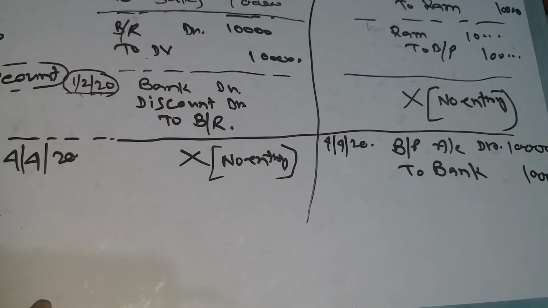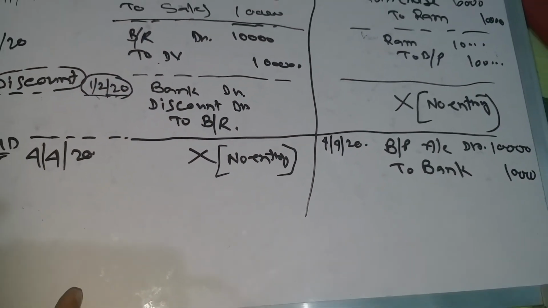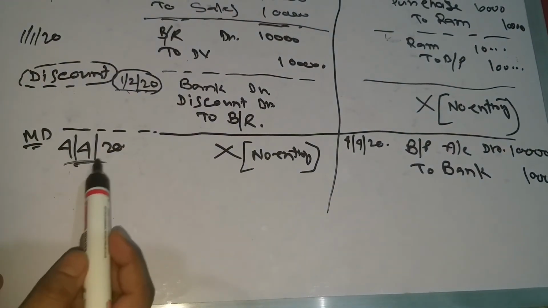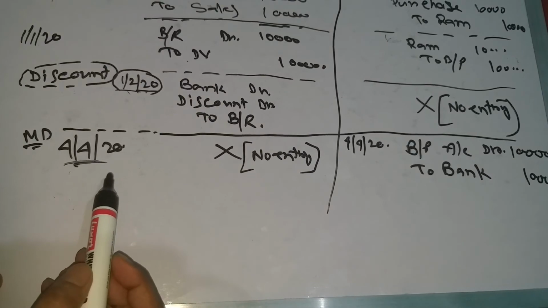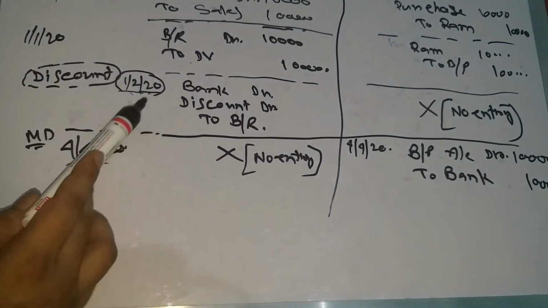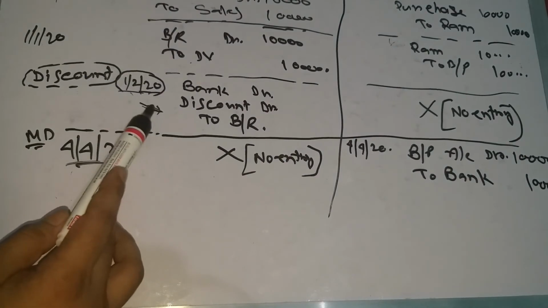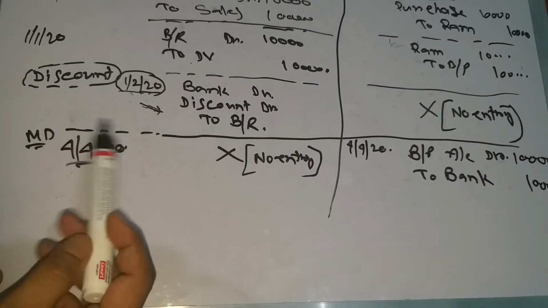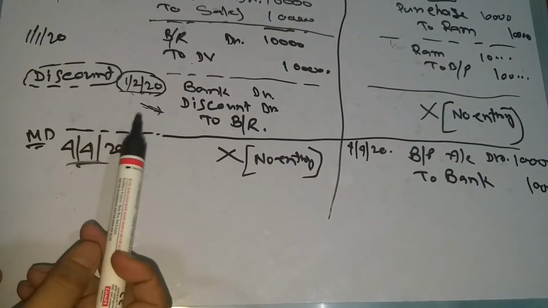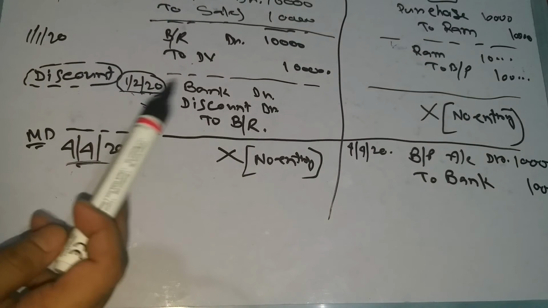And on the date of maturity, that is 4/4/2020, no entry will be made in the books of Ram, because he already gave his bill to the bank, and the bank received the money. So he will not be liable for this.